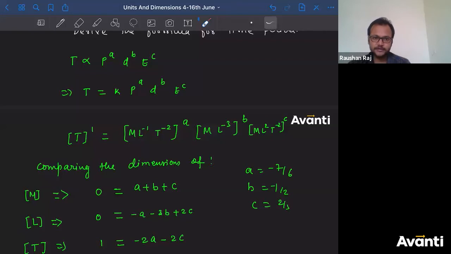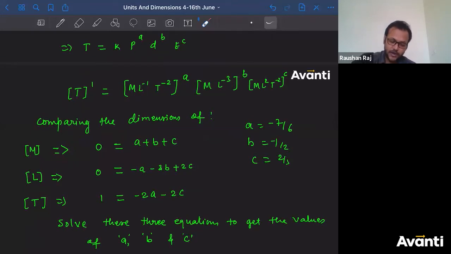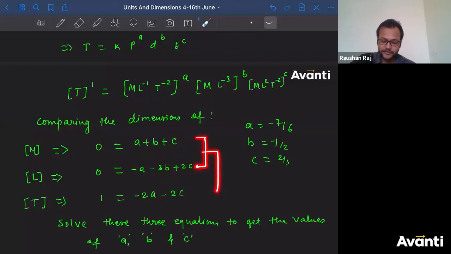Yes, Vikas, you can do that. That is correct. Vikas is suggesting to multiply equation 1 by 3 and then add it to equation 2. If you multiply by 3 and add it to 2, this b and b will get cancelled. Then you will have an equation between a and c. The third equation already has a relation with a and c. Now you can solve the combined equation of 1 and 2 with 3, so you'll get the values of a and c from there. Okay? So you can do that.